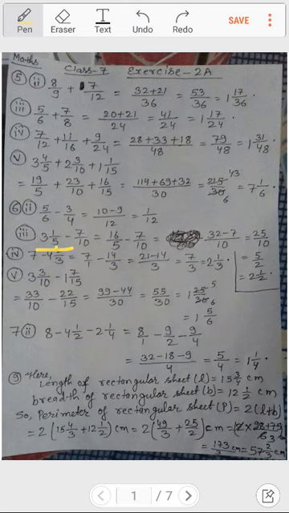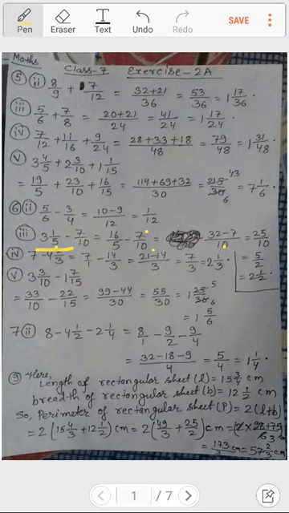So what I had done, I had taken the LCM of 5 and 10, that is 10, and I had divided 10 by 5. So 5 2s are 10, so 2 into 16 we had multiplied. So 2 into 16 is 32. Okay, and again when 10 is divided by 10 it will become 1, and 1 into 7 is 7. So it becomes 32 minus 7, that is 25 by 10.